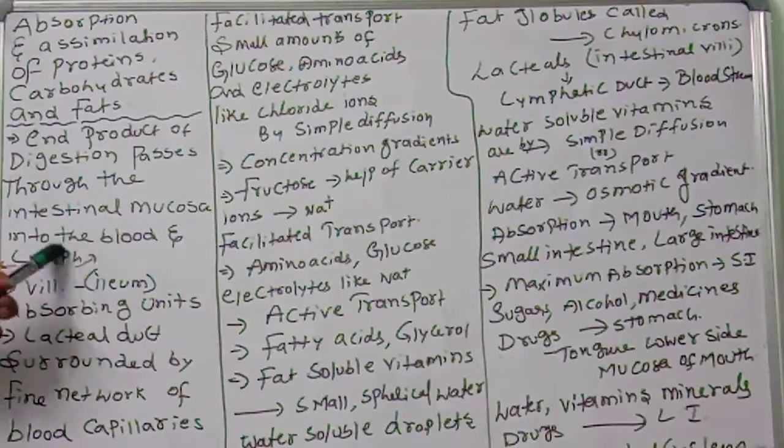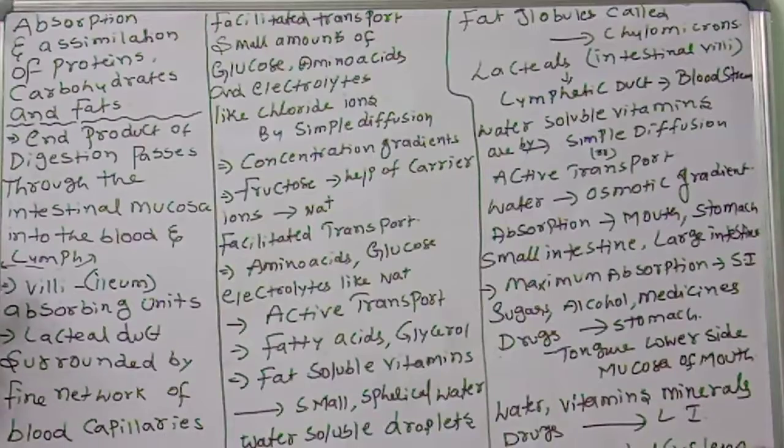But the major difference between blood and lymph is that lymph doesn't have any color. There is no hemoglobin, it is just white in color. It transports the nutrients. So the end products of digestion pass through the intestinal mucosa into the blood and lymph, which will transport them to different parts of our body.